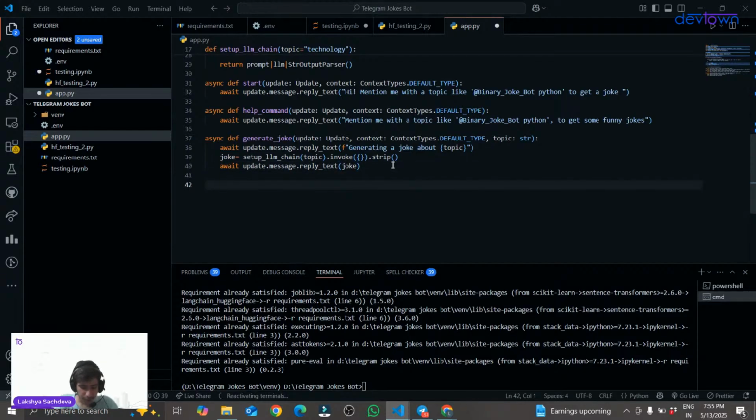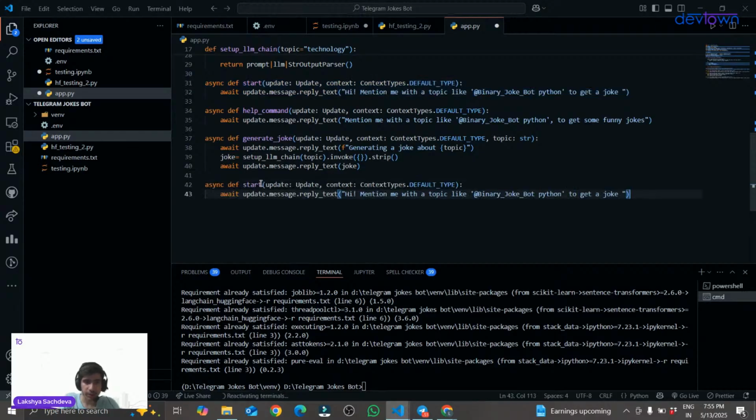Now I have to create one more function, and the next function will be handle message. I'll just simply copy this one and quickly paste it. And the next function that I have to create is handle message. Now, sir, what will this handle message do? Just give me a second and I will explain. All the parameters will be the same.